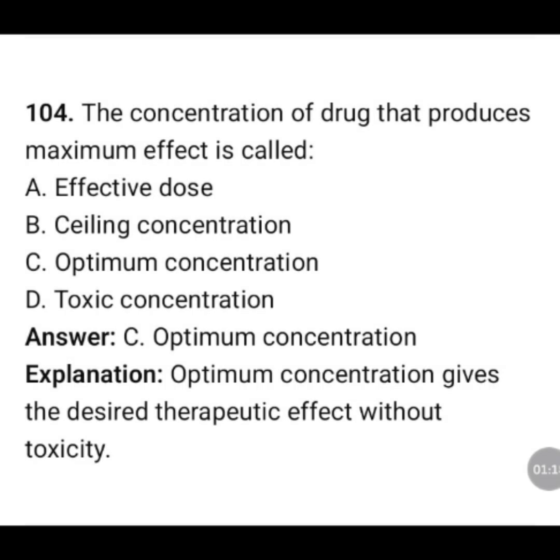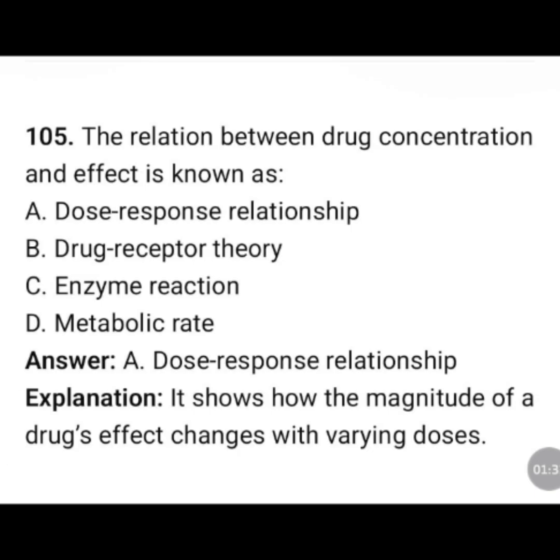The concentration of drug that produces maximum effect is called: effective dose, ceiling concentration, optimum concentration, toxic concentration. The correct answer is option C, optimum concentration. Optimum concentration gives the desired therapeutic effect without toxicity.